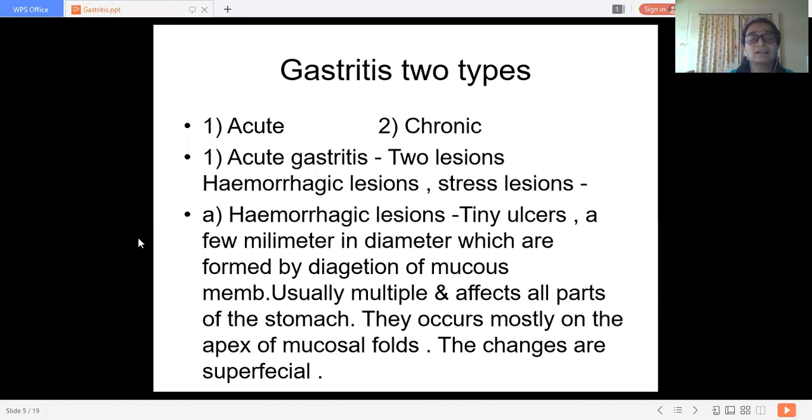So these are the characteristics of hemorrhagic lesions: tiny ulcers associated with necrotic lesions, or the digestion of mucous membrane. Usually these lesions are multiple, spreading all over the stomach in every part. But the inflammatory changes that occur are always superficial, they are not deep. Hemorrhagic lesions are superficial lesions, and they are present in acute gastritis.